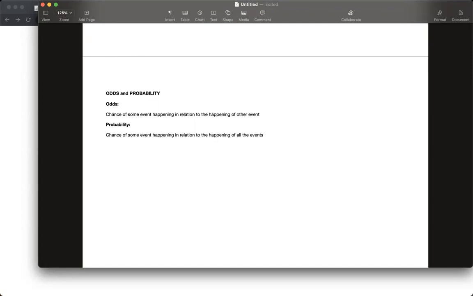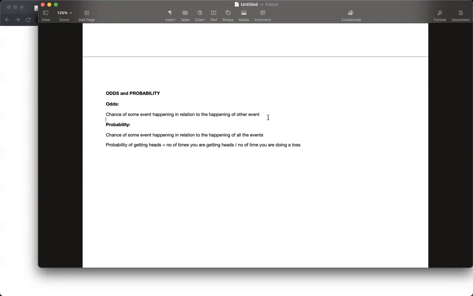Now we are moving on with the formula. Okay, let's first start with the probability. For example, you have a coin toss. The probability of getting heads would be the number of times you are getting heads divided by the number of times you are doing a toss.